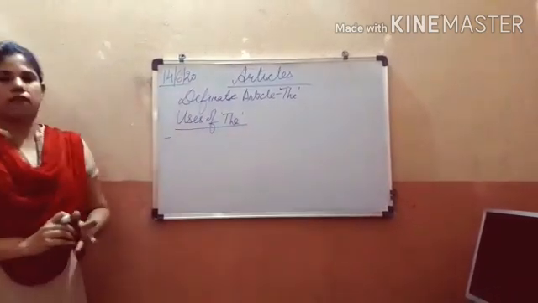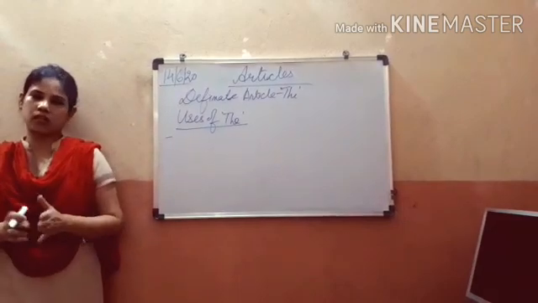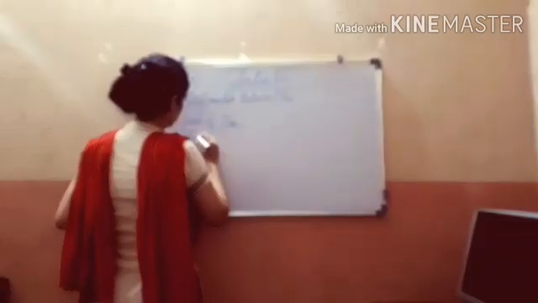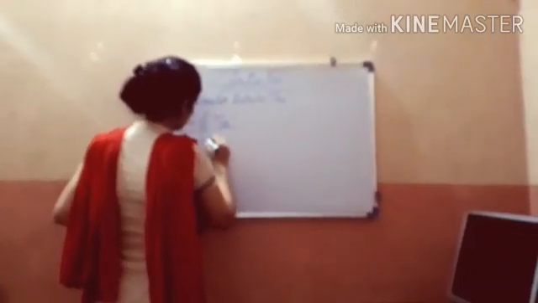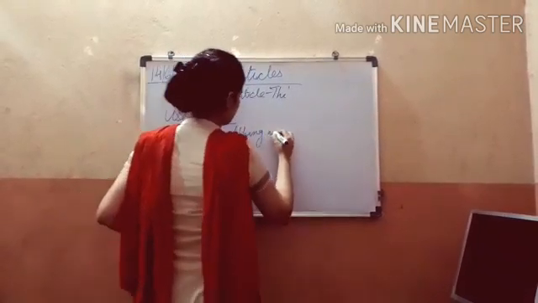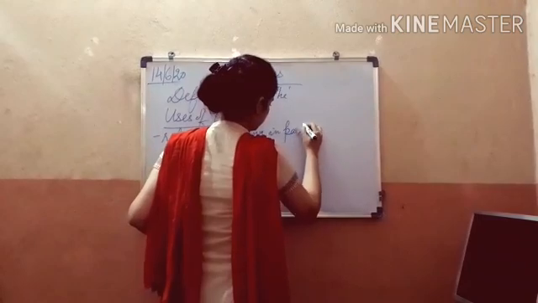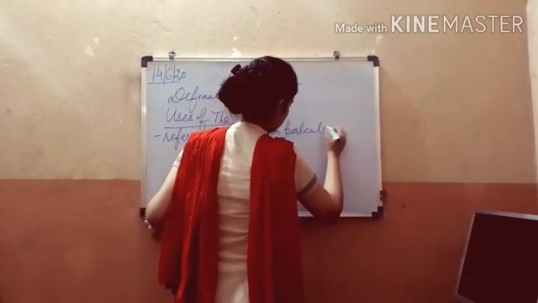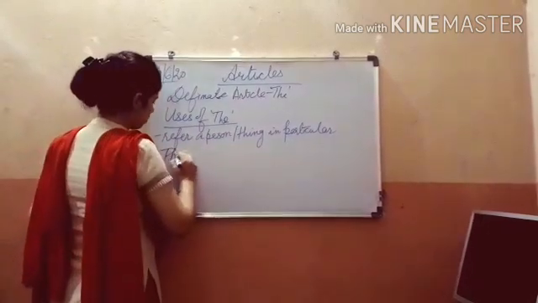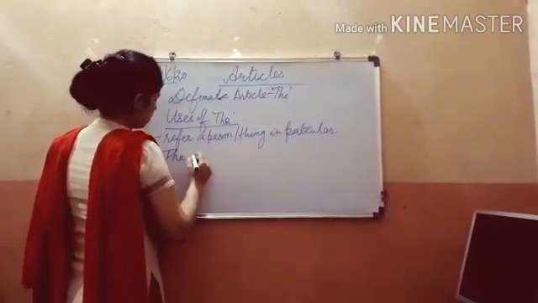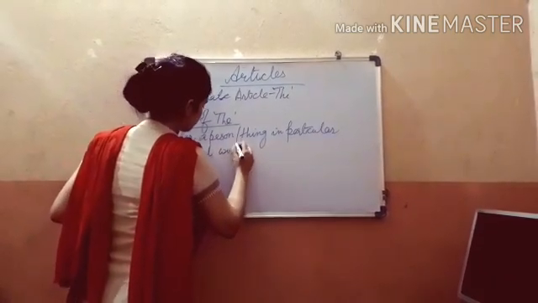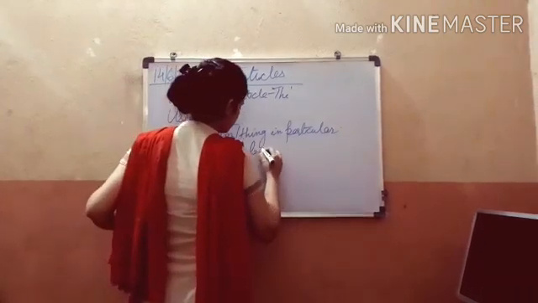First one, when we refer to a person or thing in particular, there we use the, like the example, the girl writes beautifully.